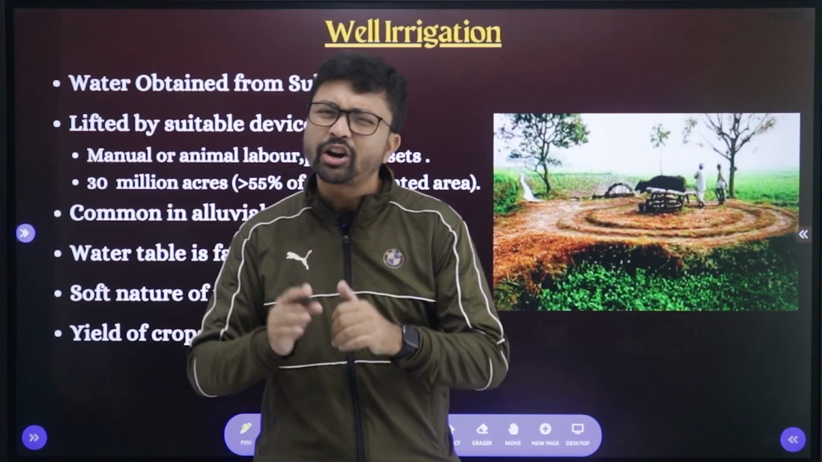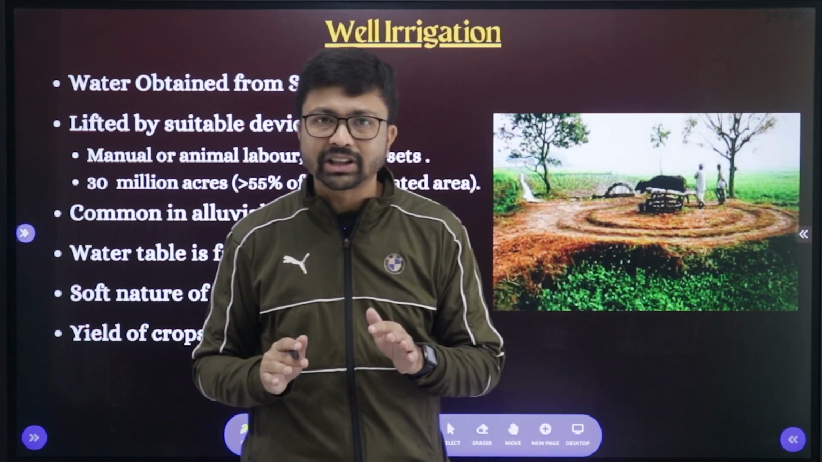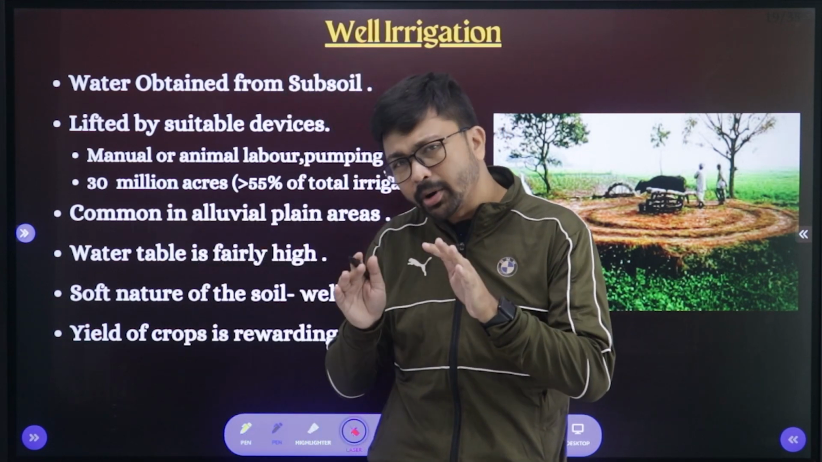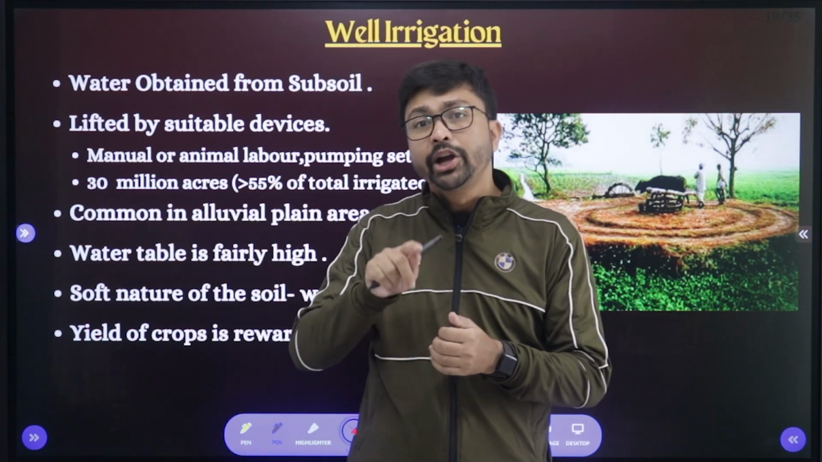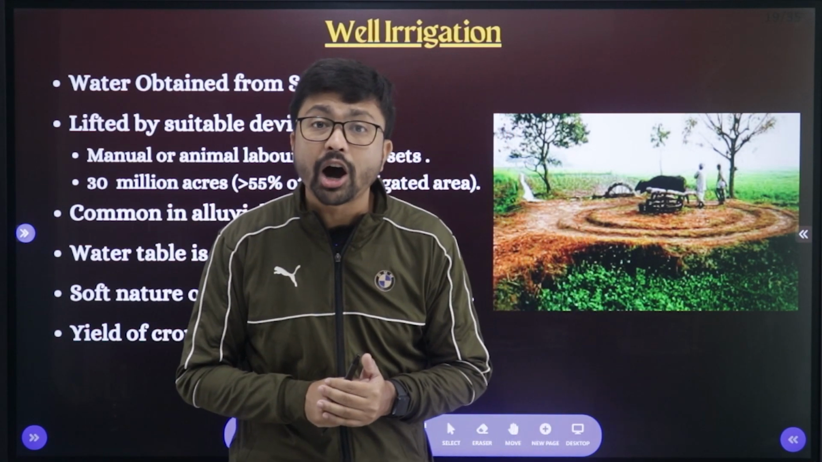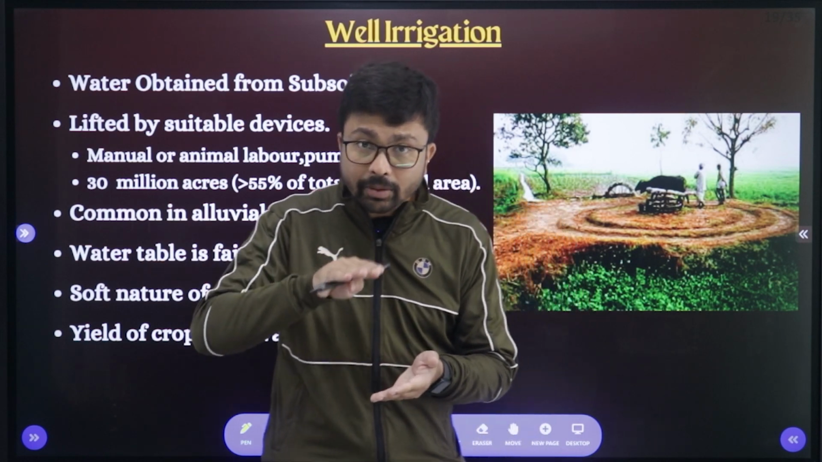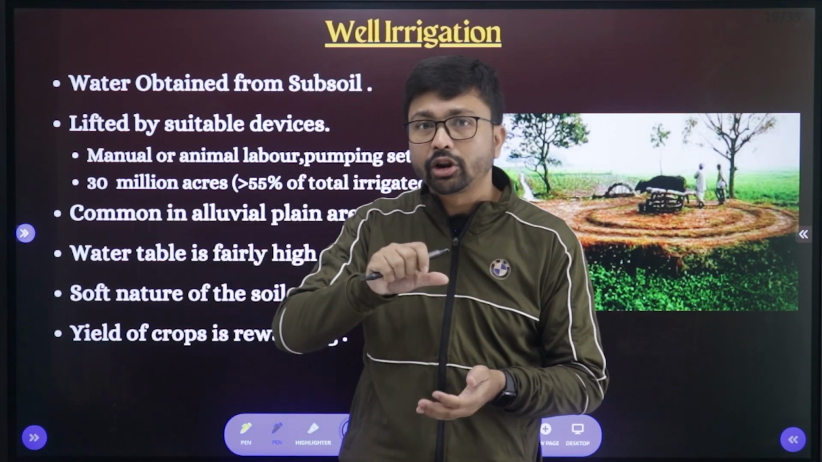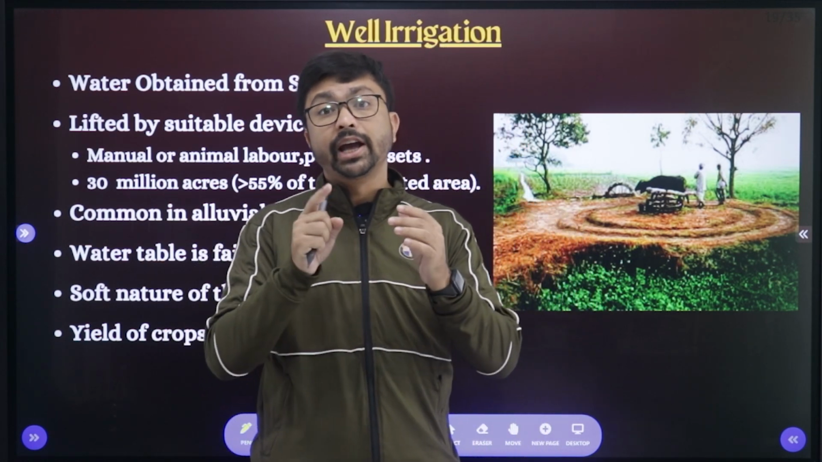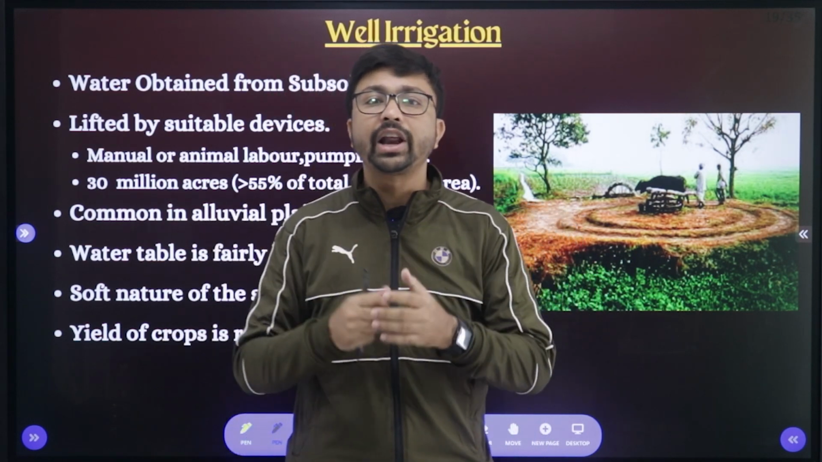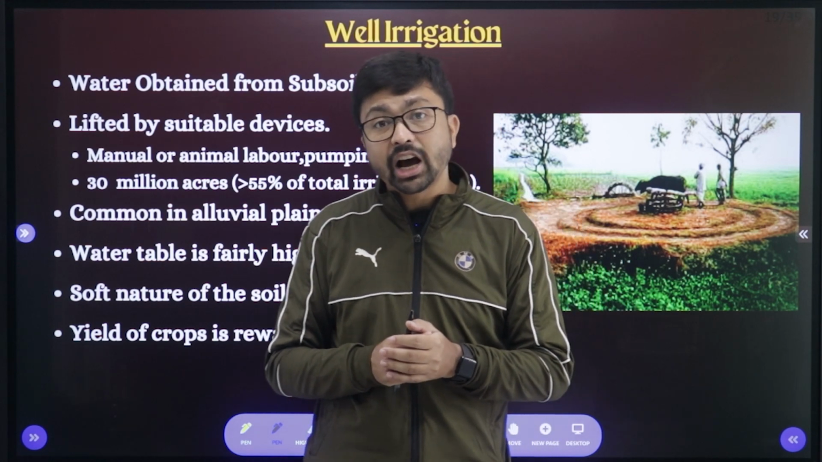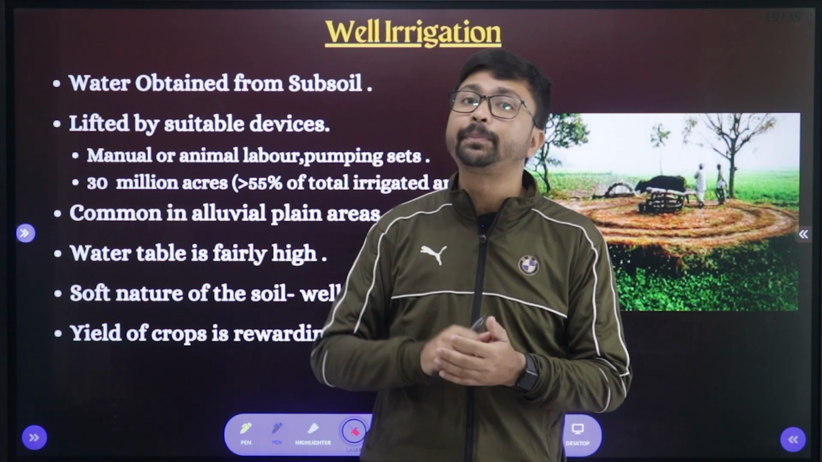Remember, well irrigation is a very commonly used method in northern India. It is used where the water level is within the range of 15 meters from the surface. It means where soft soil is available and there is more rainfall. So in those areas, the water level is within the 15-meter range.